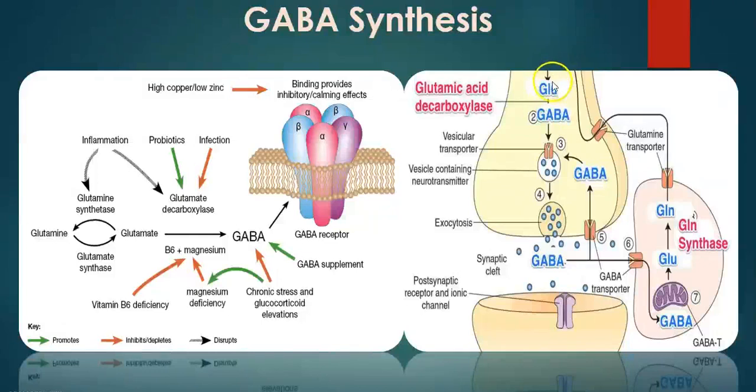And again, after transporting the glutamine into the neuron, this reaction continues. So glutamine is transformed into glutamate, and glutamate is transformed into GABA. That's why it is called a cyclic way of GABA synthesis. After synthesizing, it is not lost. It is taken up by the glial cells, and with the help of the enzyme, it is transformed into glutamine, and glutamine is again transported into the neuron and transformed into GABA, and this cycle continues to exert the inhibitory effect of GABA.